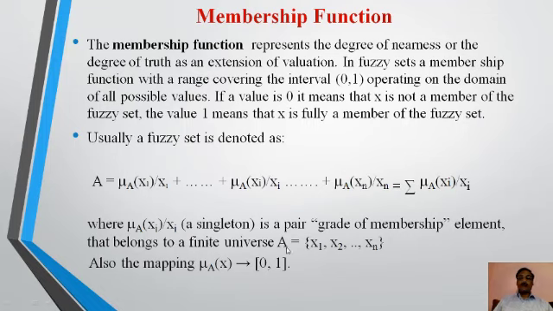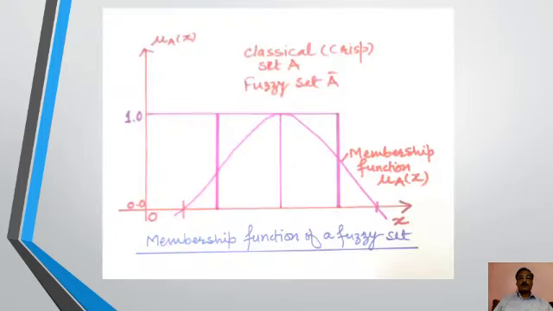The universe is given as A equal to x1, x2, up to xn. Also the mapping mu: X tends to [0, 1]. So we can say that the membership function is the denoting factor of fuzzy set theory.